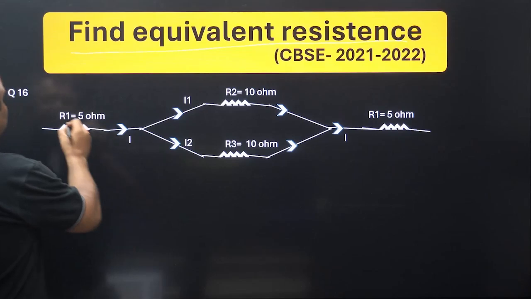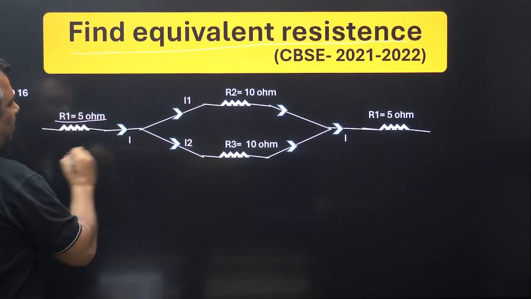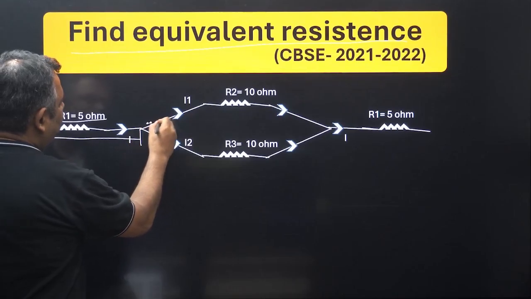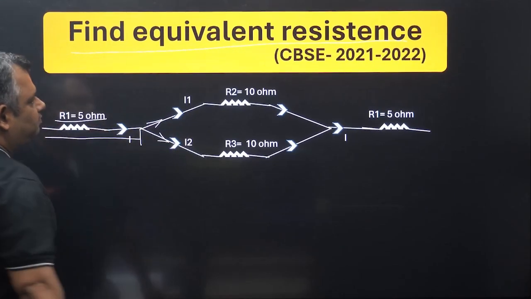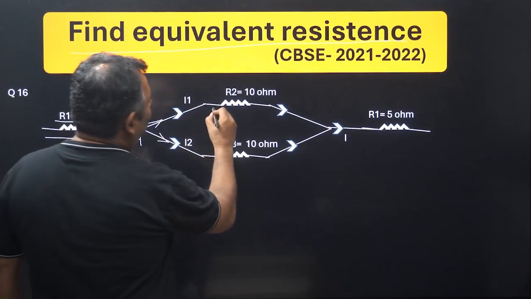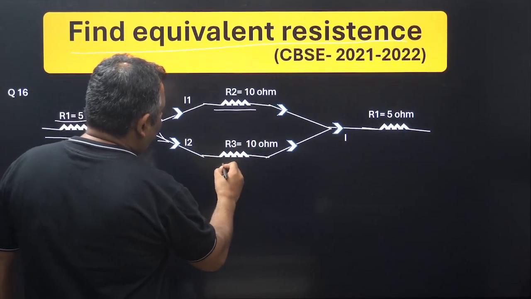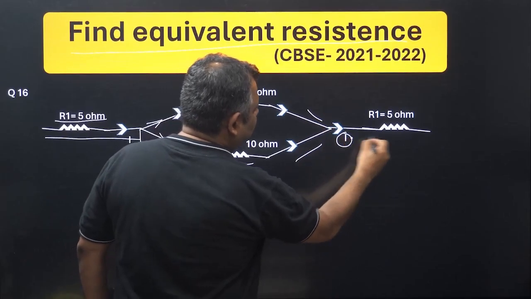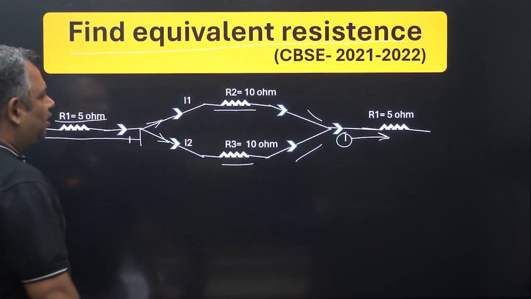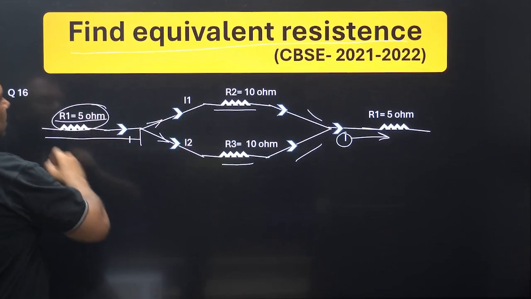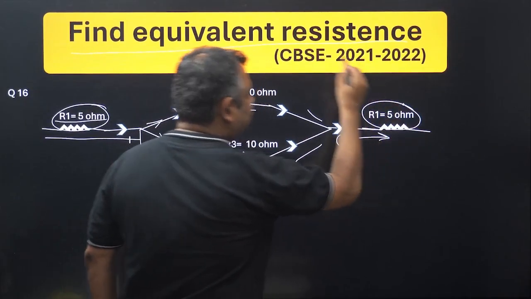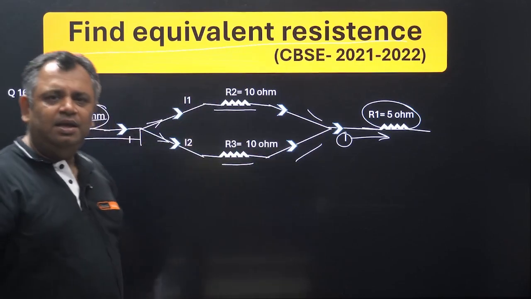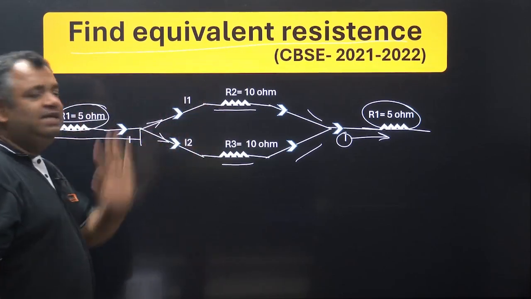Let's see, this is resistance 5 ohm. Okay, the current is flowing from 5 ohm, it reaches a junction here, here it will go as I1, here it will go as I2. Then this I1 is going to pass through R2, I2 is going to pass through R3, and then both of them are going to meet, and again current I will pass through this 5 ohm. Now see, this 5 ohm and this 5 ohm, the same current is being passed to them. From whatever direction the current has come, it is the same current. So both of these are in series.